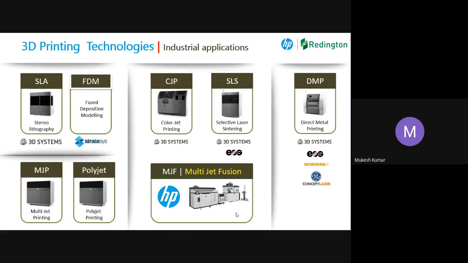These are the known technologies: SLA, FDM, CJP, SLS, MJP, Polyjet, and multi-jet fusion technology, which is the newest one. And DMP: on the right-hand side, you can see DMP, EOS, Concept Laser. These are the metal ones. The first two columns are for plastic, and the last one is for metal 3D printers. One by one, we will cover the technologies, in case you are new to 3D printing.